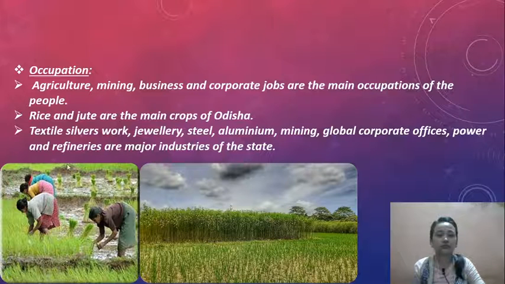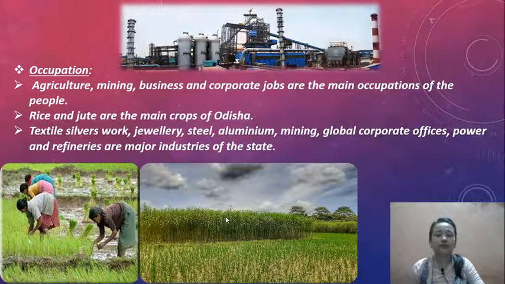On the left-hand side is rice, and the image on the right-hand side is jute. Textiles, silver work, jewelry, steel, aluminium, mining, corporate offices, power and refineries are the major industries of the state.